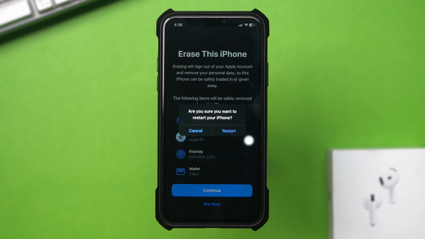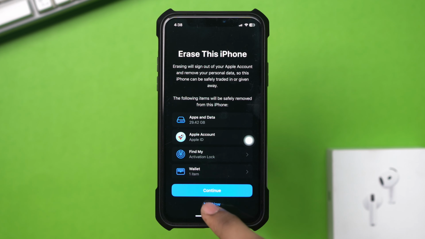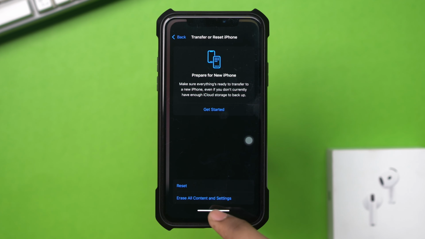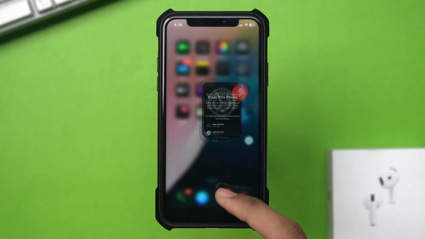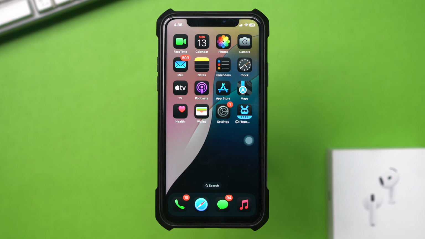Here's how to recover your deleted recent call history on iPhone. It's an easy way to get back those important calls you might have lost by mistake.